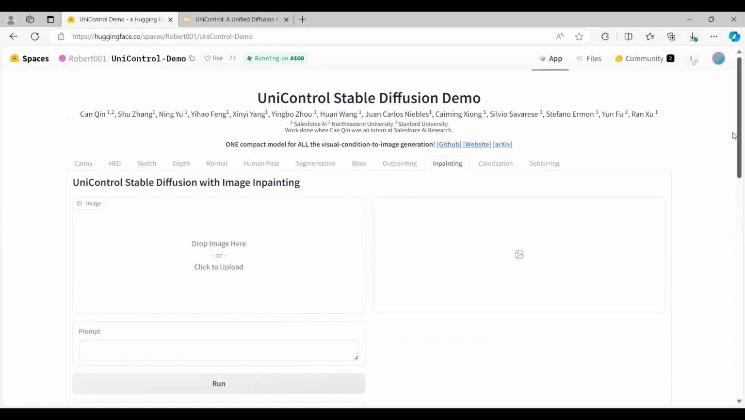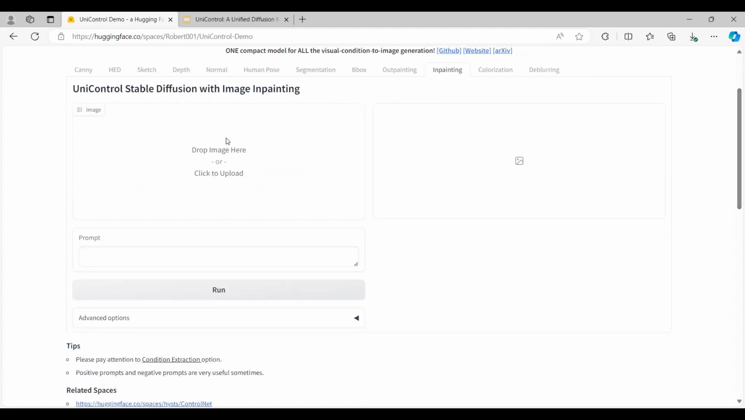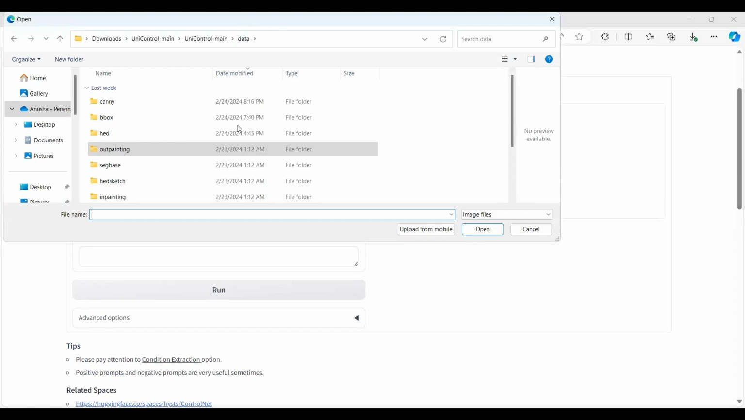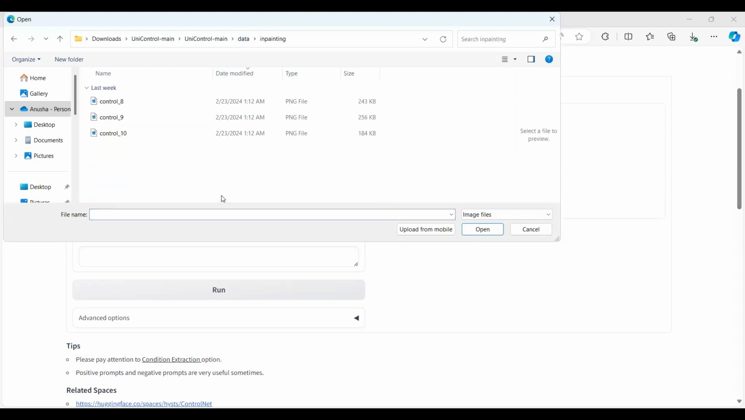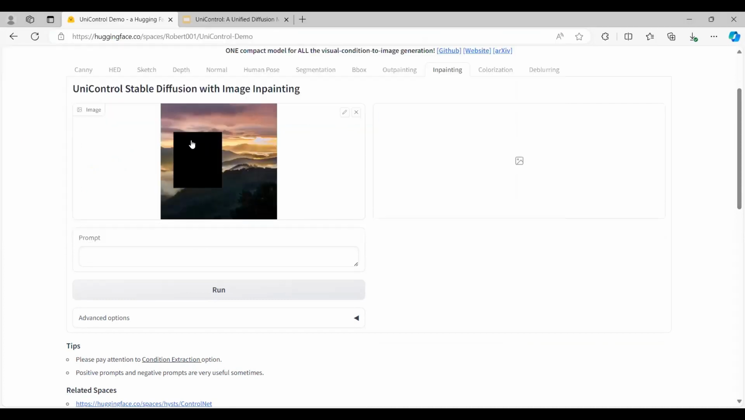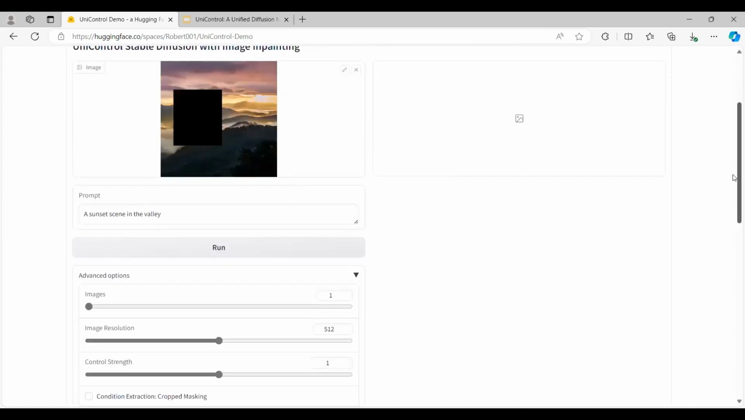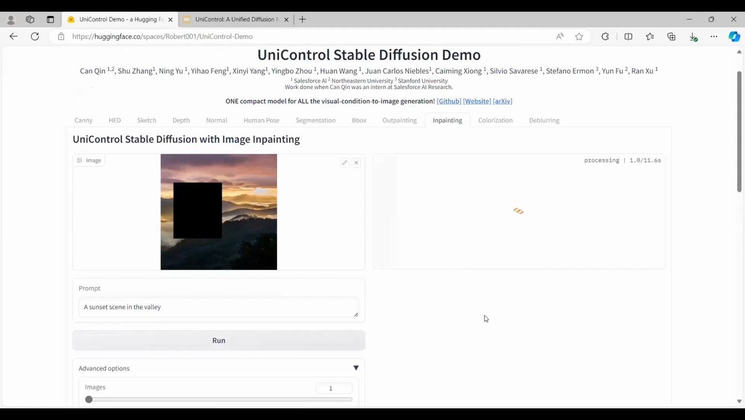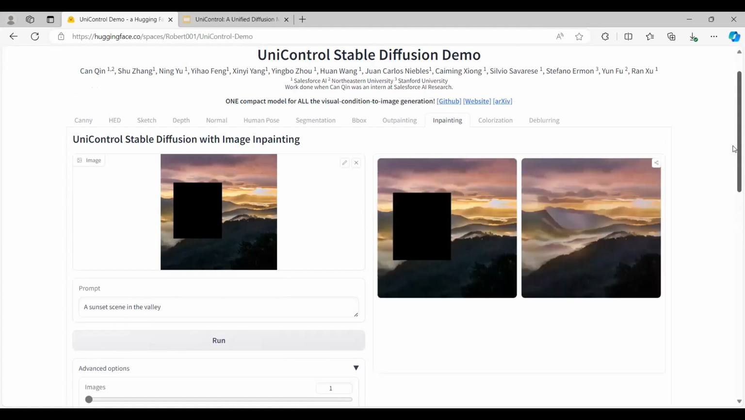So the next is the inpainting conditional task. And here I'm going back to data. It's in the inpainting folder and then it is control 9. So here you can see a clear image, but part of it is covered. So with this prompt, I'm just going to tell the model to take that out, where you can visibly see the sunset scene in a valley. So I'm just attaching all the variables and words, linking it to a prompt. So just run here. It's just gonna give a complete image that depicts the entire prompt here.